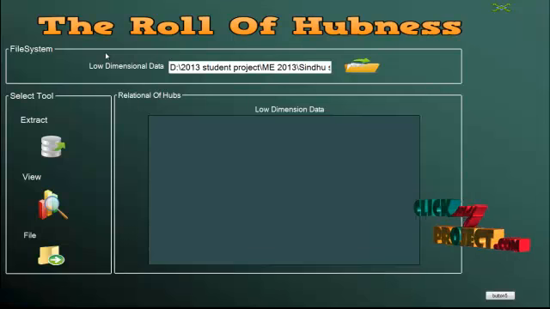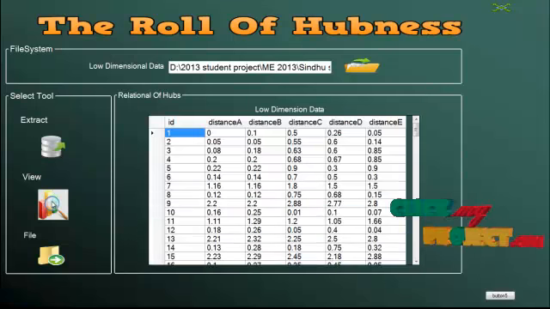Two parts of the data set are separated in our project: first low-dimensional and then high-dimensional. We will see what difference between low-dimensional and high-dimensional data is implemented in our project, and what the variation is. Click on the extract button to load into the database; it is extracted successfully. Then click on the view button.